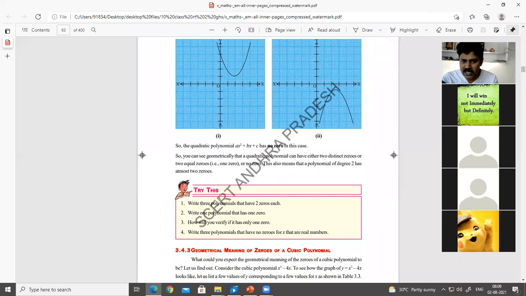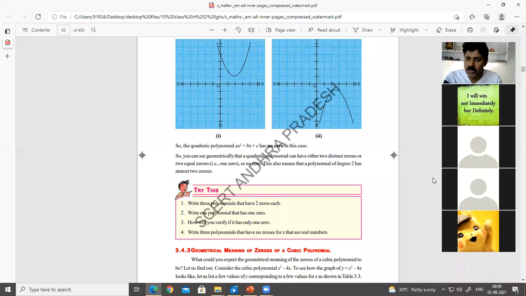I have given this try this, but I didn't get any answers from you. Write three polynomials that have two zeros, one polynomial that has one zero. How will you verify if it has only one zero? Write three polynomials that have no zeros. At least try today. I need the answers for try this.